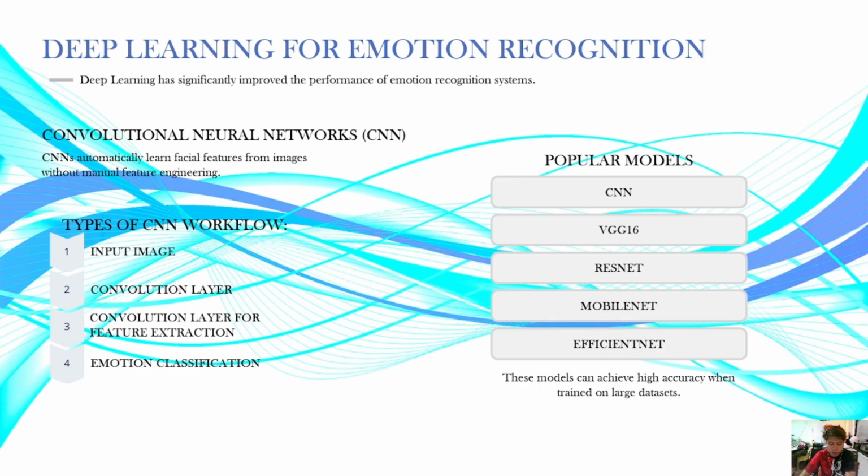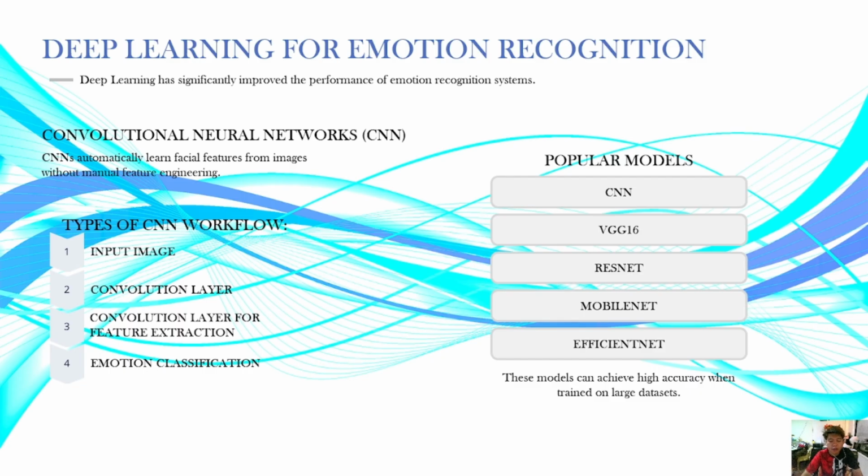The purpose for this one is that it extracts high-level facial information. It also learns emotional characteristics automatically and reduces the need for manual feature engineering. So for example, for a happy emotion, CNN may learn facial feature activations.